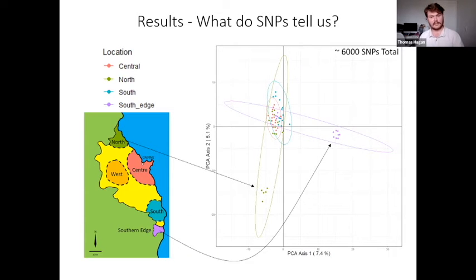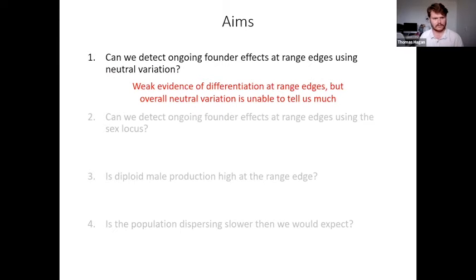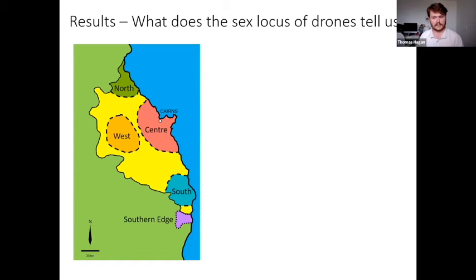But what is interesting is that you'll notice that some individuals from the northern region and from the Southern Edge region do differ from the norm. Most, however, even in those regions, still cluster in that center bit. So we're able to tell differences in SNP diversity at these sites, but only for some drones, and overall, it's really quite small differences. So when it comes to neutral variation, there's very weak evidence of differentiation at range edges, but overall, we can't really tell too much. But what does the sex locus tell us?